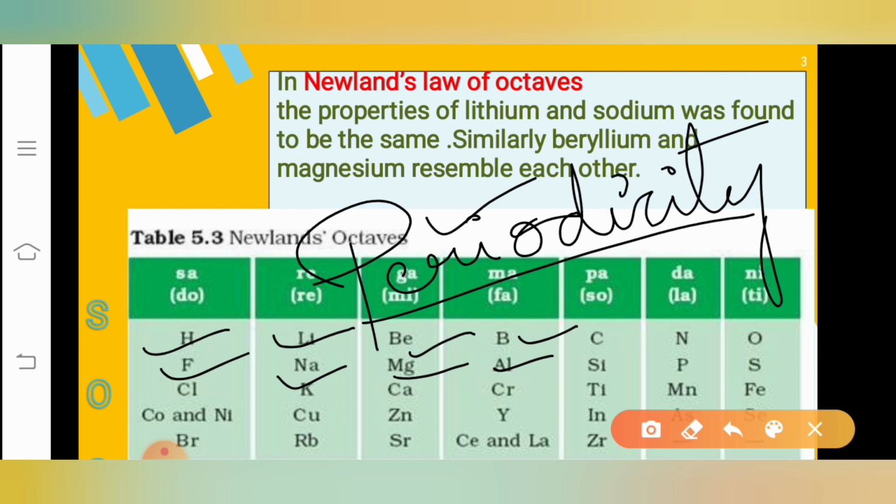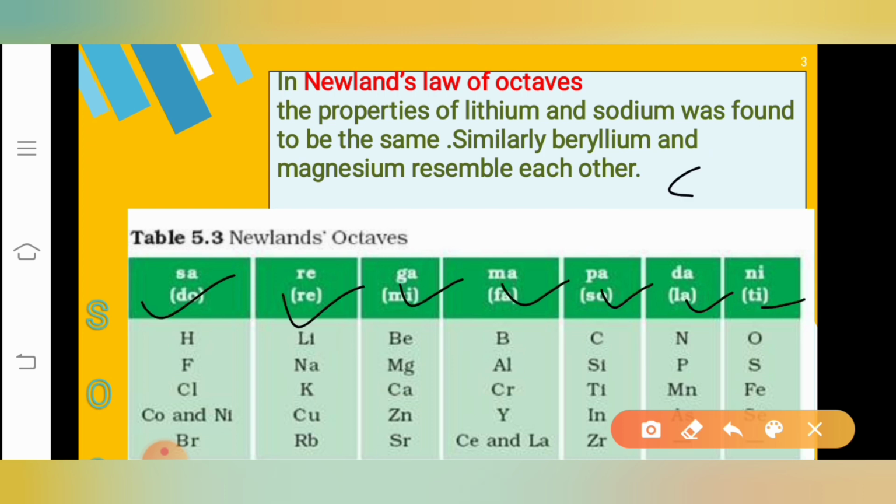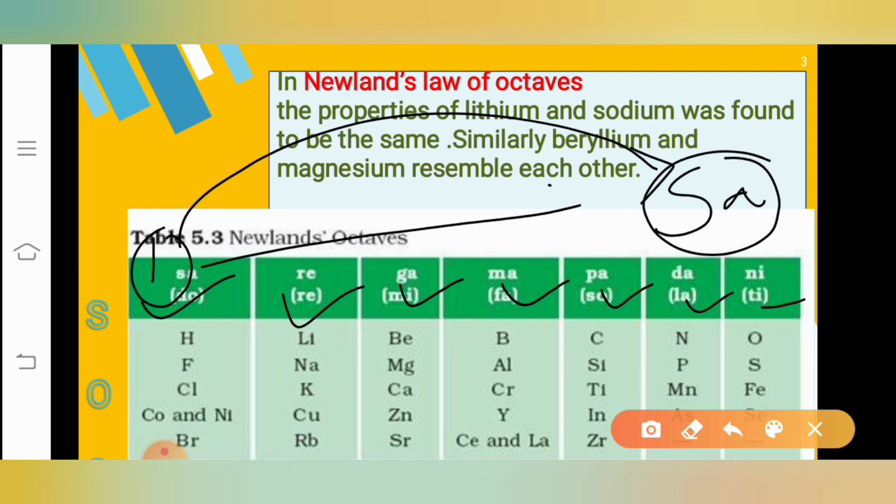And as he was seeing this, every eighth element had properties similar to that of the first element. He correlated this property to one of the famous tones, which is called sa re ga ma pa da ni sa. Because in sa re ga ma pa da ni sa, the first letter sa and the eighth letter are also sa, which have similar properties. So for this law of octaves, he was correlating to one of the famous Indian music tones, sa re ga ma pa da ni sa. Here both the sas have similar properties.